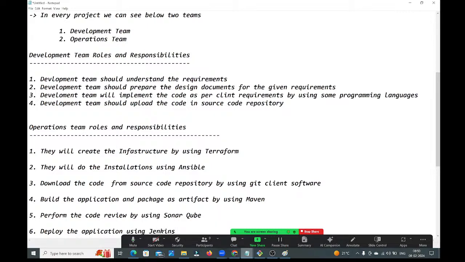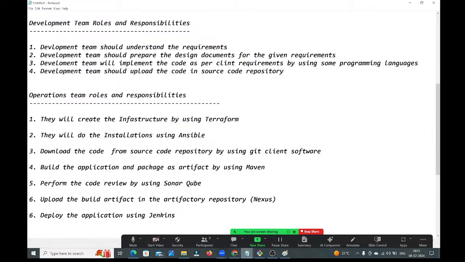Now here, after perform the code review, one more point I will add: upload the build artifact in the Artifactory repository. As an Artifactory repository, what are we using? Nexus. Nexus we are using as the Artifactory repository. Next step, deploy the application. Deploy the application in the server using Jenkins.